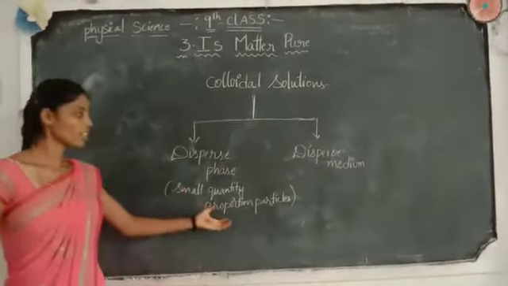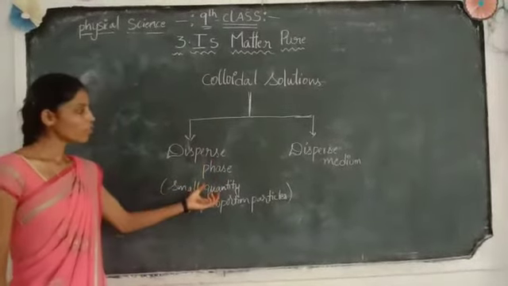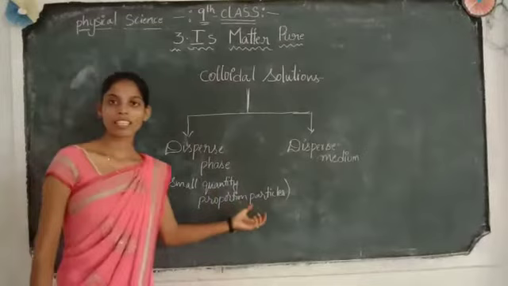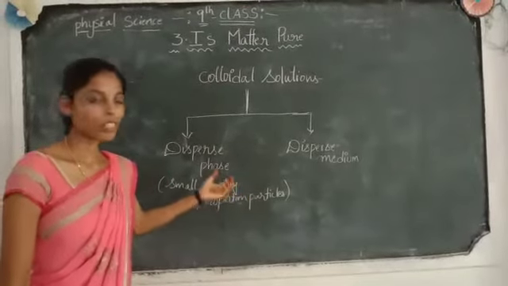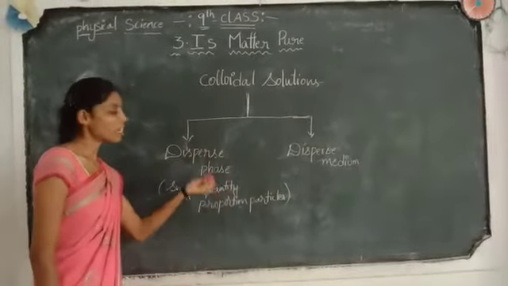Particles we call the disperse phase. That means, indirectly, the solute particles. Why? Because the solute particles will be lesser in quantity. So such a thing we call the disperse phase.